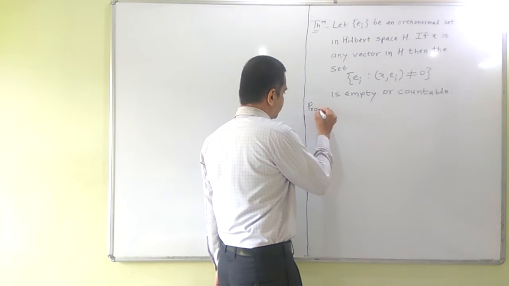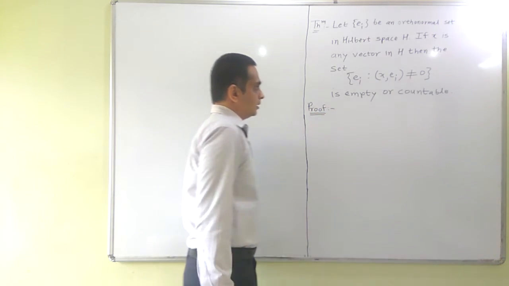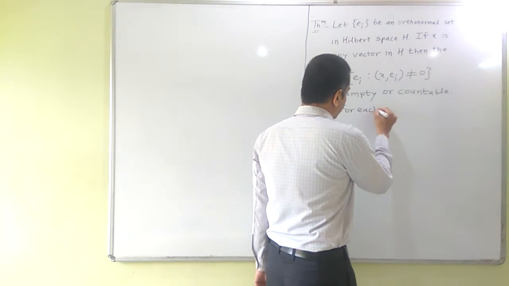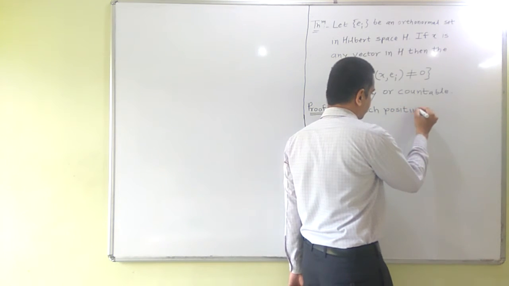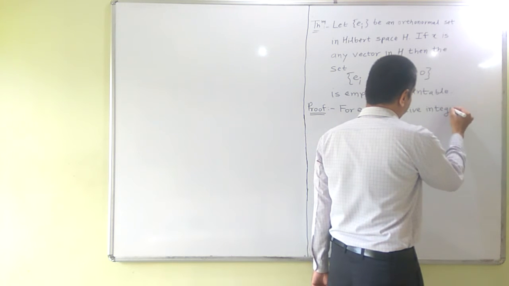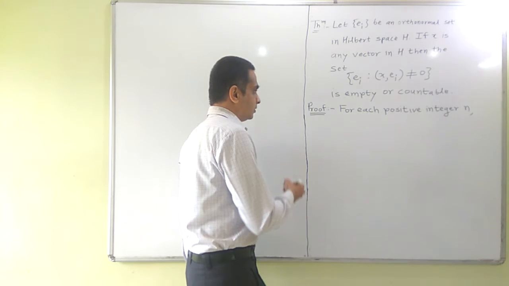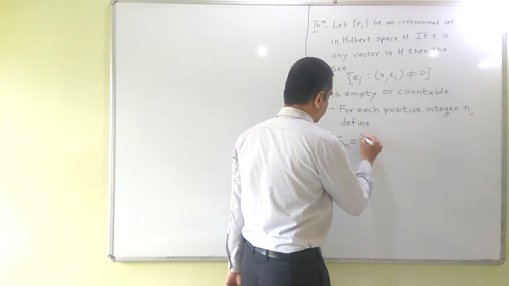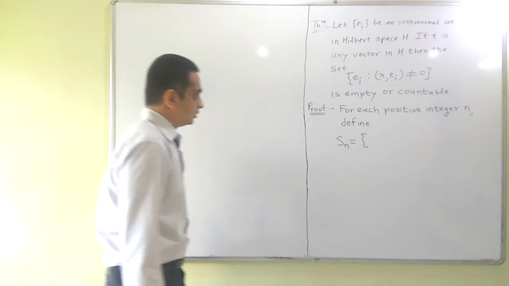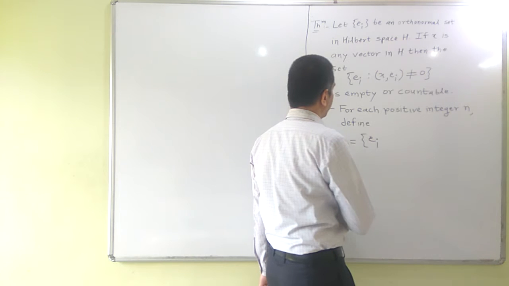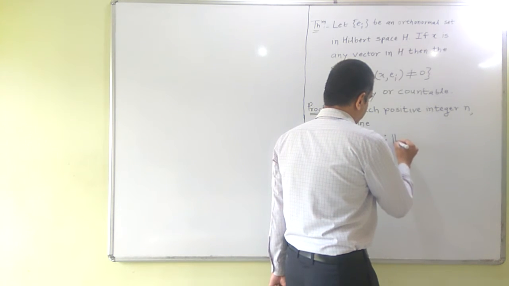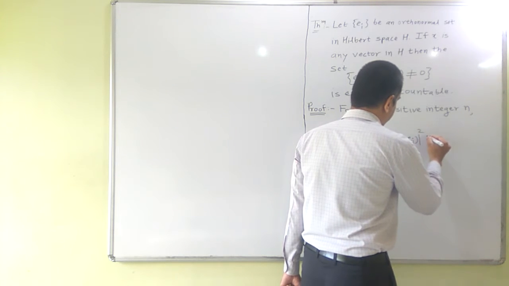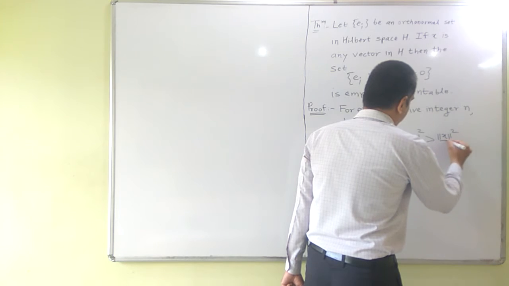So the proof is quite simple. For each positive integer n, define S_n as the set of those vectors e_i for which |⟨x, e_i⟩|² is greater than ‖x‖² upon n.